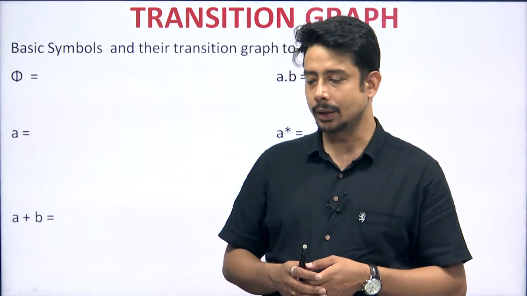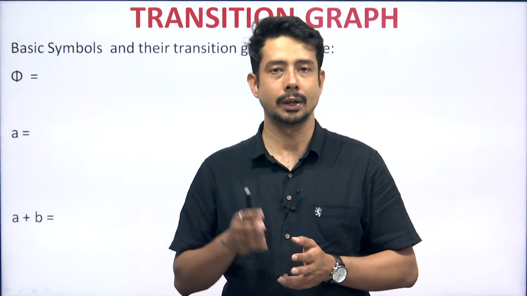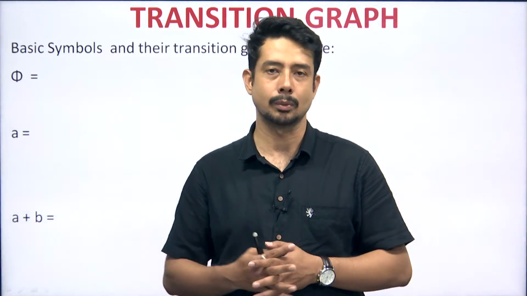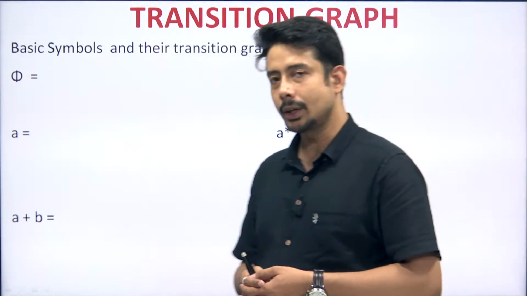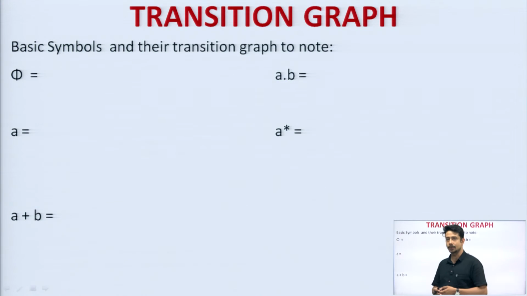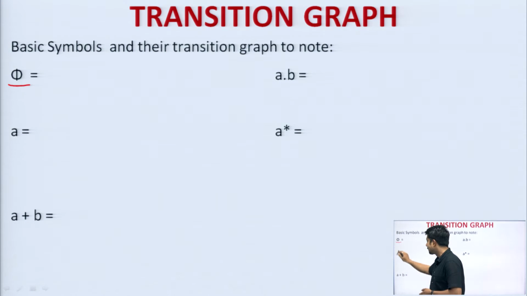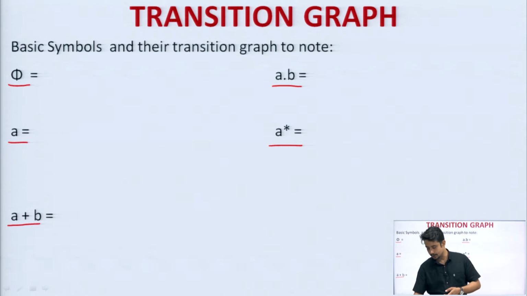In the first part we will be looking at some of the basic representations of a regular expression into a finite automata, or you can say into a transition graph. We have some basic symbols or primitive expressions that we have already discussed in the previous lecture: phi, single a, a plus b, a dot b, a star. So, how to represent these? Let us check one by one.